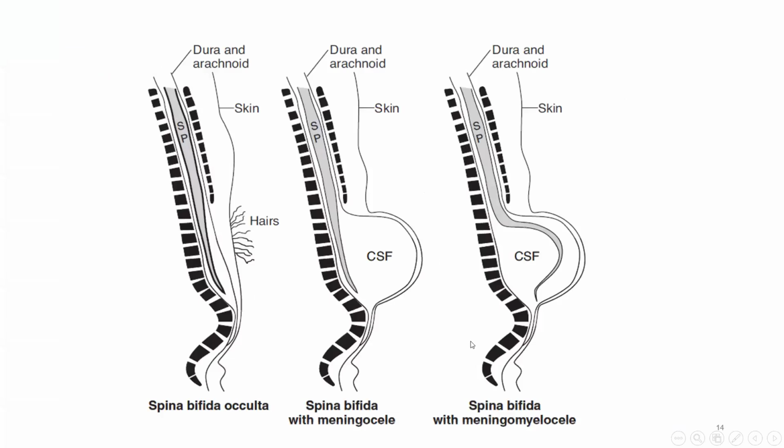This picture shows the 3 types of spina bifida. The first picture shows the spina bifida occulta, that is associated with superficial defects only without affecting the spinal cord itself. The defect is in the vertebra only. The second type is spina bifida with meningocele that affects the meninges that cover the spinal cord, causing a cyst formation called meningocele. The third type, which is the dangerous type, is the spina bifida with meningomyelocele that affects the meninges and the spinal cord itself, causing cyst formation called meningomyelocele.